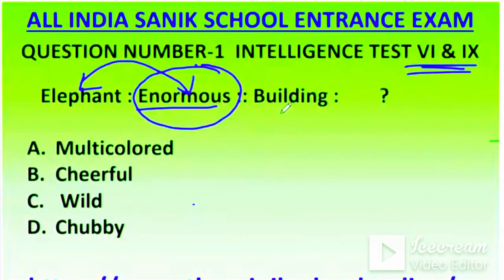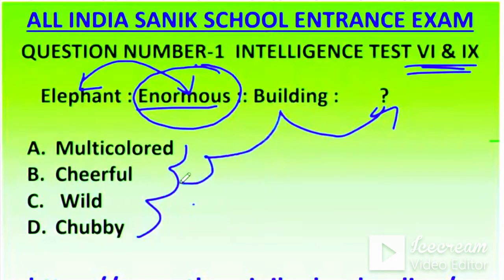Elephant is very big. So what about building? Which one is perfect for building? Multicolored, cheerful, wild, chubby. Dhruv Saini, big. Okay, very good. Enormous means big. So tell me what will be the correct word for this building? Anybody? Who will tell the answer? Whatever is the relation between elephant and enormous, the same should be between building and this word, from A, B, C, D. So Dhruv Saini, okay, Yogendran is saying A, multicolored.